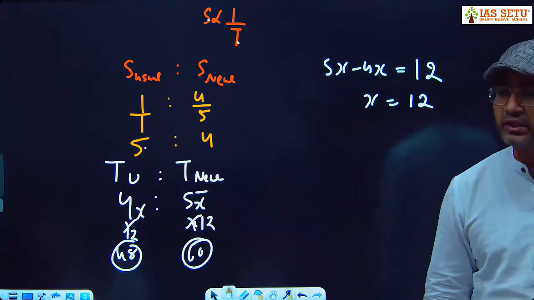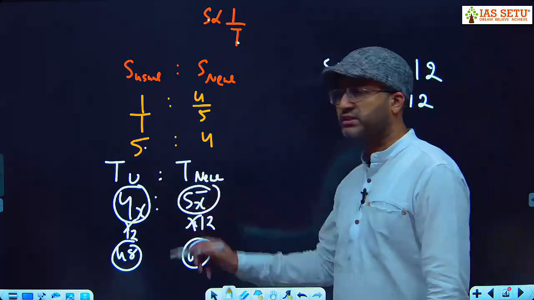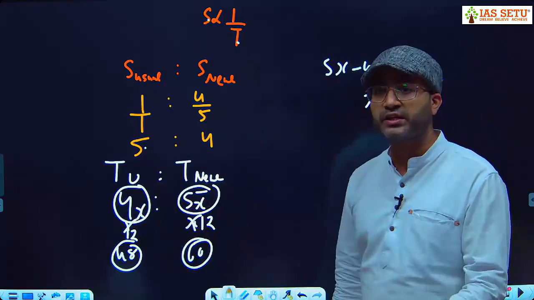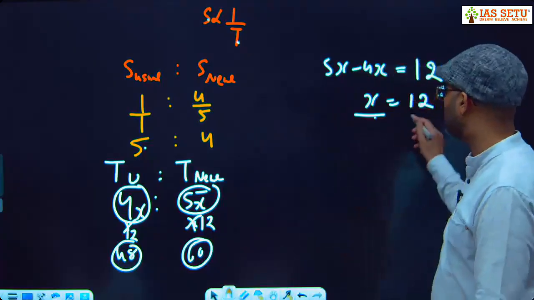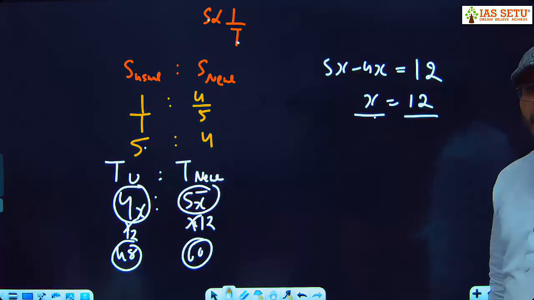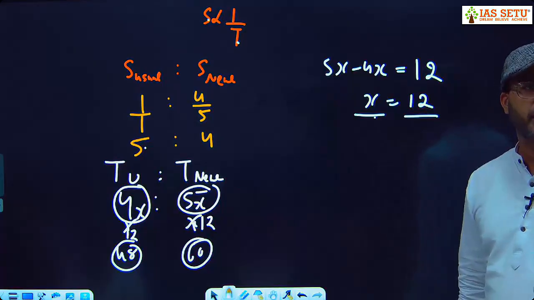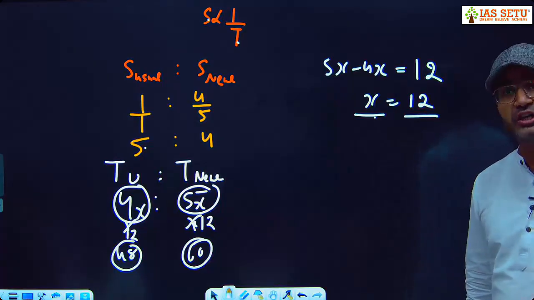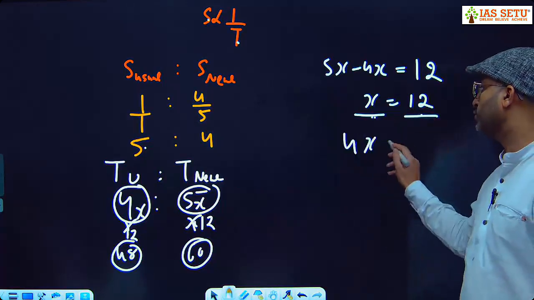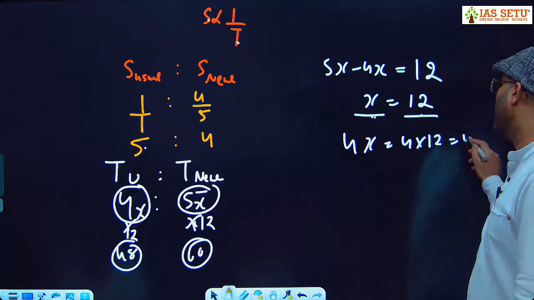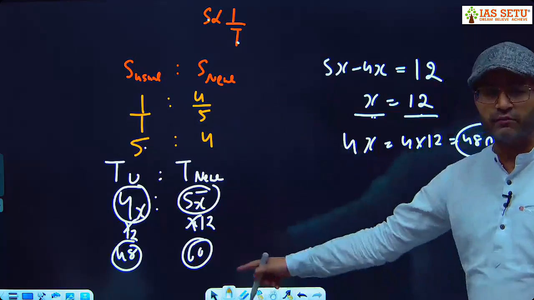Today I'm taking x minutes extra. Generally I need 4x time, but today I'm taking 5x time. So how much extra do I need? I need x minutes extra. Today I'm taking x minutes extra, which is equal to 12 minutes. I'm 12 minutes late. Late means I'm taking 12 minutes extra. Late does not mean you are taking 12 minutes less, you are taking 12 minutes more. So if x is equal to 12, what is 4x? 4 into 12, 48 minutes. So what is the usual time required? 48 minutes.